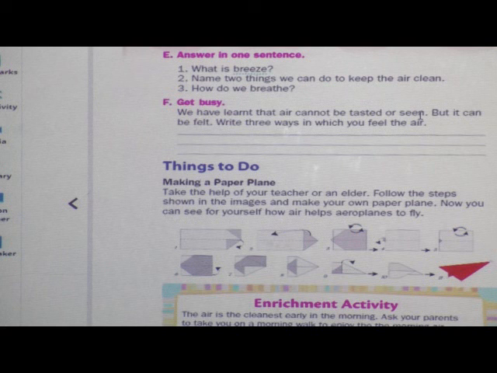Yes, already we have learned that air does not have any color or any taste, but it can be felt. Write 3 ways in which you feel the air. Here you have to write 3 ways to feel the air. Okay, so are you ready?